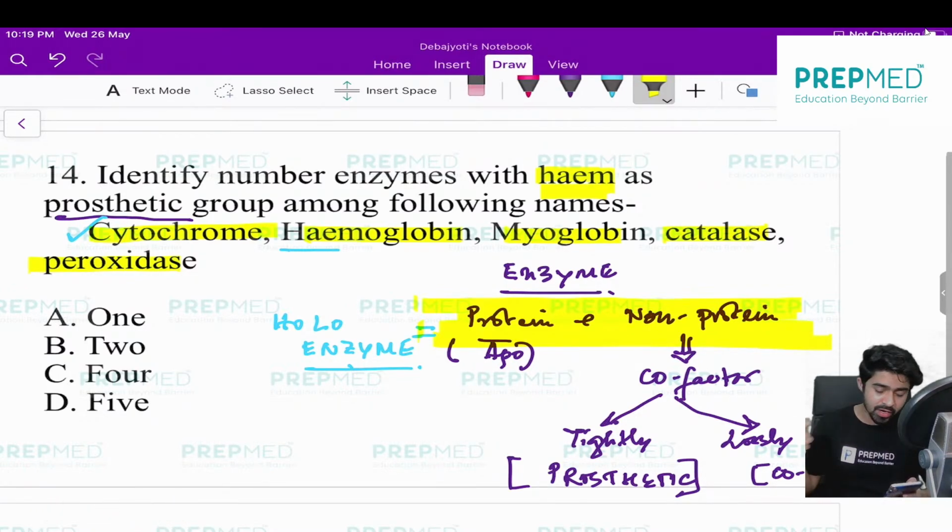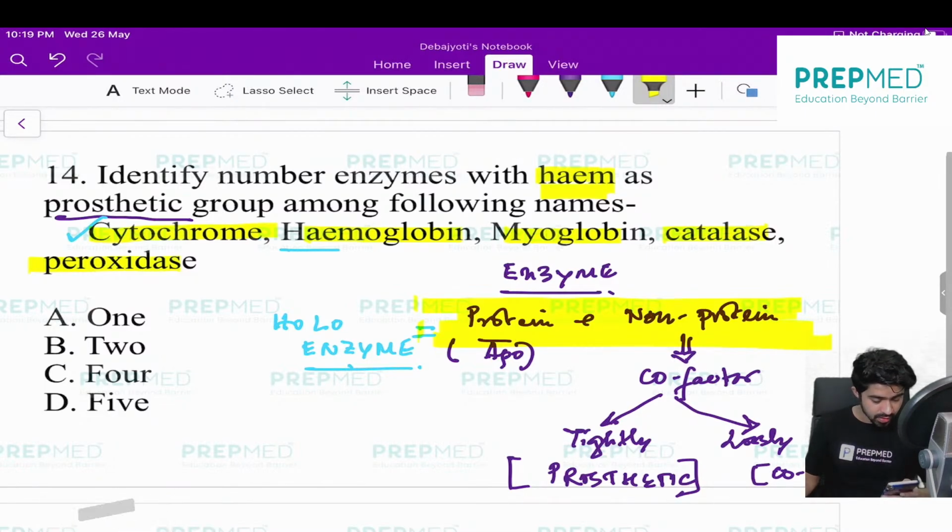Cytochrome is a part of the electron transport chain. Hemoglobin, and myoglobin is a muscle respiratory pigment, and catalase is an enzyme, peroxidase is an enzyme. But cytochrome, hemoglobin, and myoglobin are not actually enzymes, they are proteins. But I want to tell you, for all these, heme is the prosthetic group. So the correct answer will be 5. Okay, only Shubhadeep is correct here.